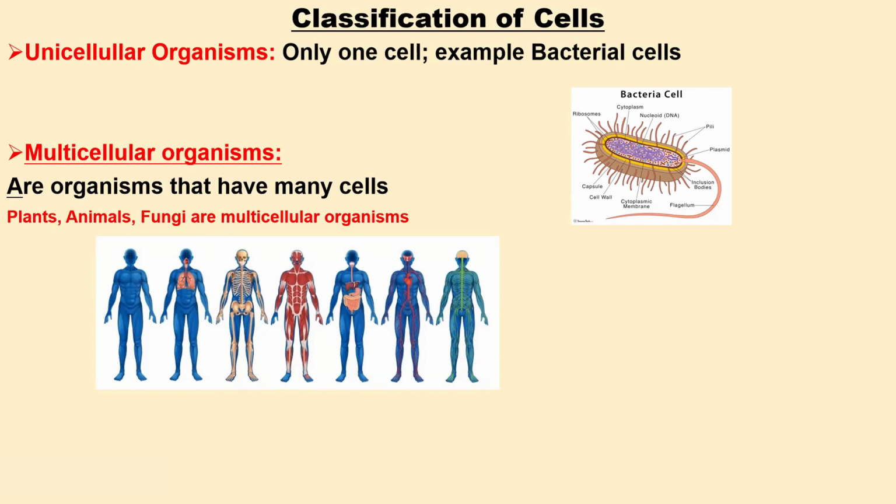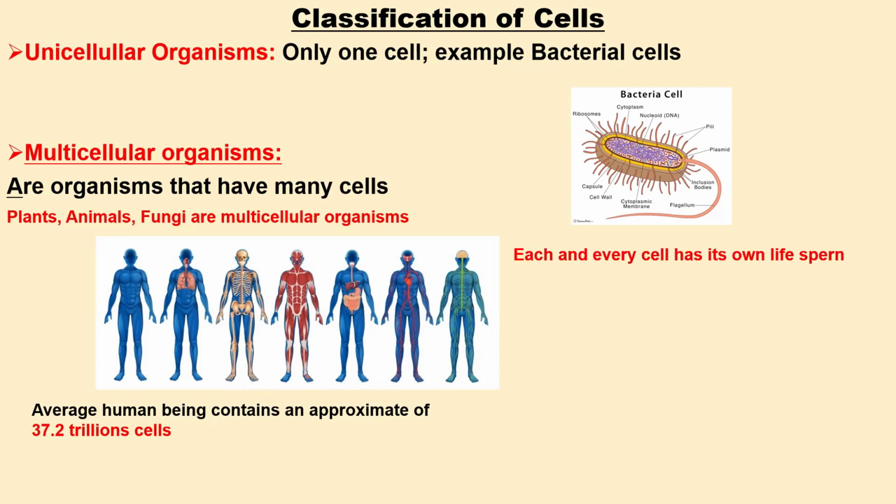It has been estimated that the average human being contains approximately 37.2 trillion cells. So this shows that humans are a typical example of multicellular organisms. And each and every cell has its own lifespan, especially in humans.